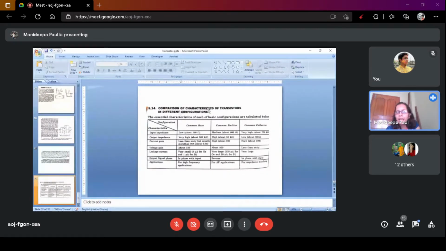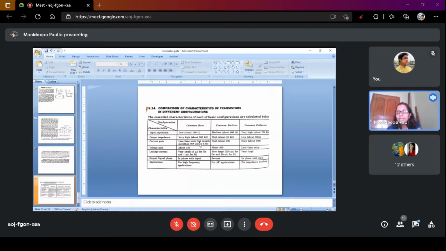Here is the comparison of the characteristics of the transistor in different configurations: common base, common emitter, common collector. Characteristics: input impedance, output impedance, current gain, voltage gain, leakage current, output signal phase, amplification. First, input impedance. Input impedance of common base is low, about 100 ohm. Common emitter, about 800 ohm. Common collector, 750 kilo ohm, which is very high input impedance.